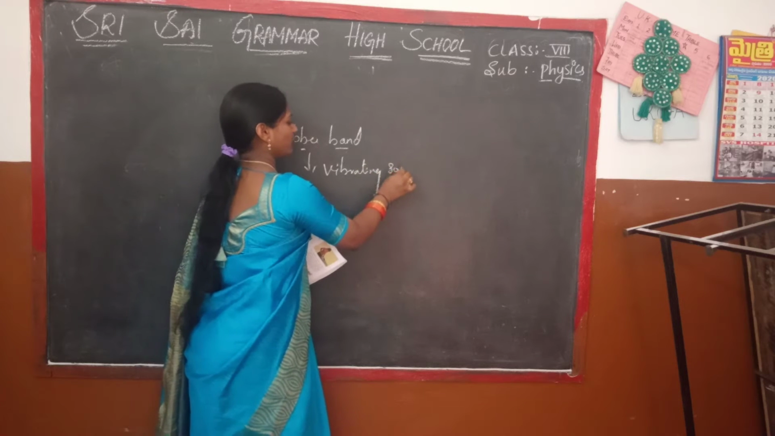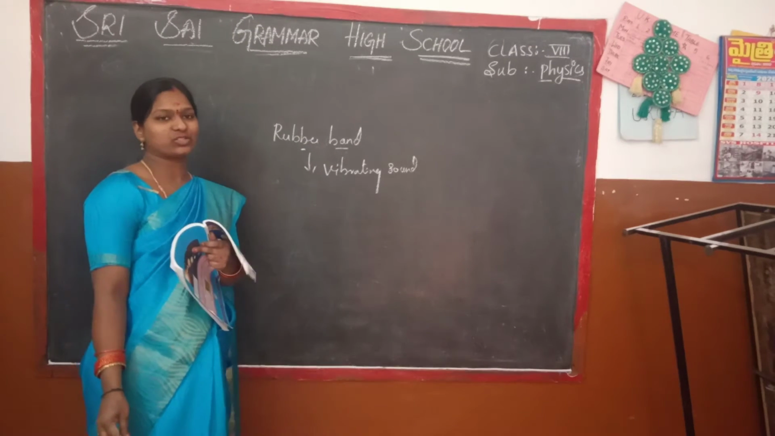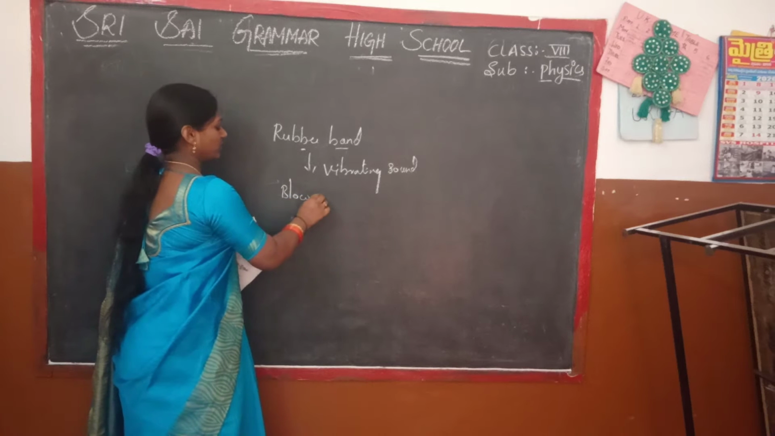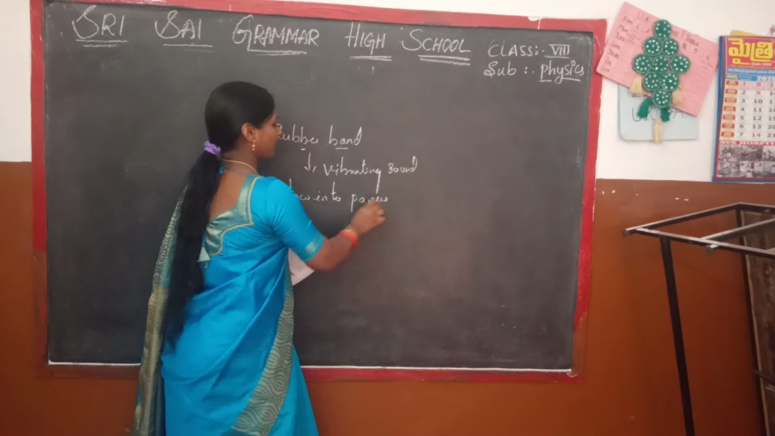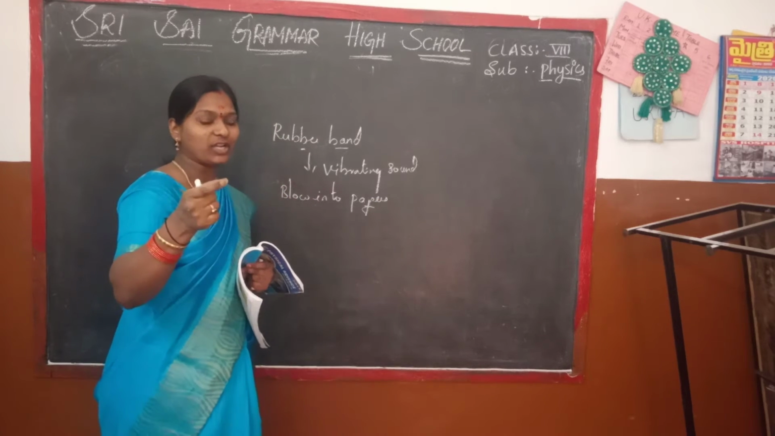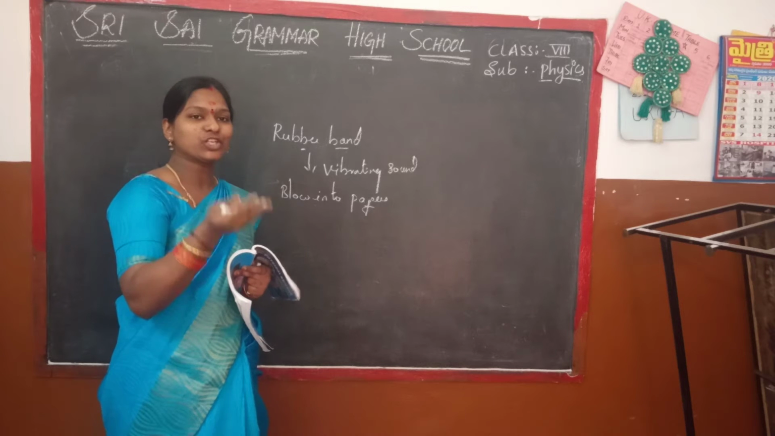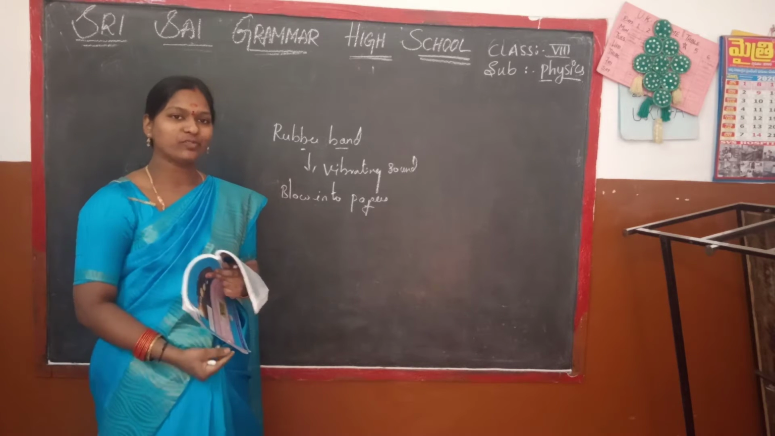We have taken another example also: blow air into the papers. When you blow air into the papers, you can observe the vibration in the paper. When you touch the book, you can observe the vibrating on the book. So due to that vibrating, we can hear a different type of sound.